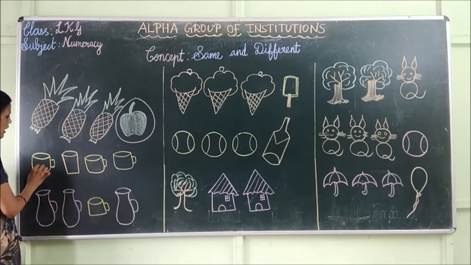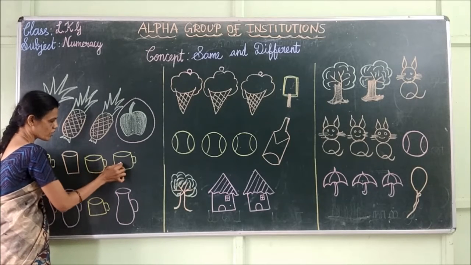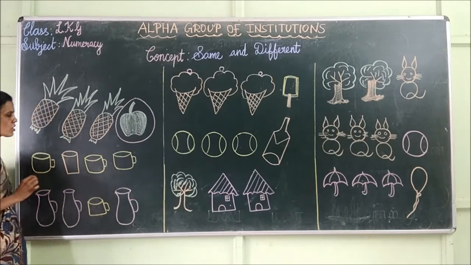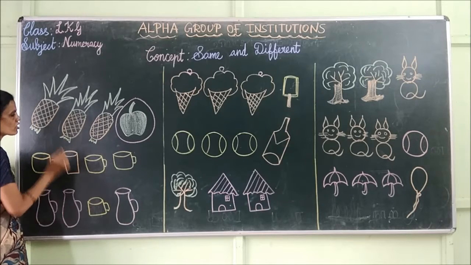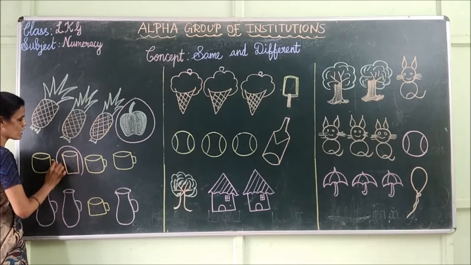Next group, we have this is a cup. This is a glass. This is a cup. This is also a cup. Which one is different? Yes, glass is different from this group. So, we are going to draw a circle around the glass.